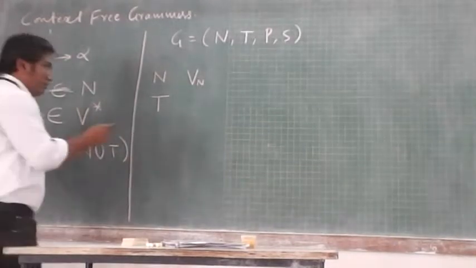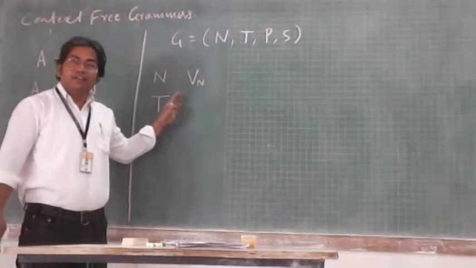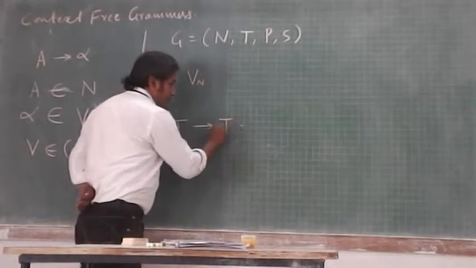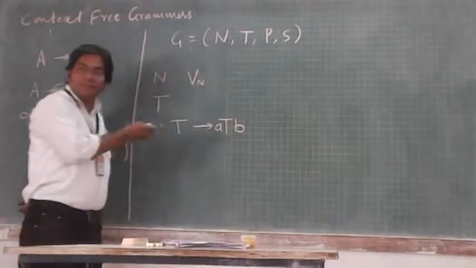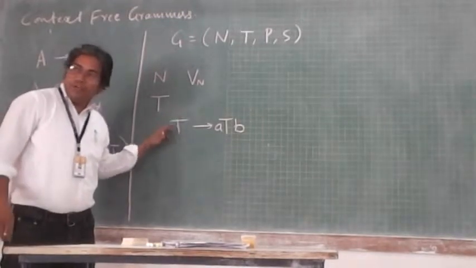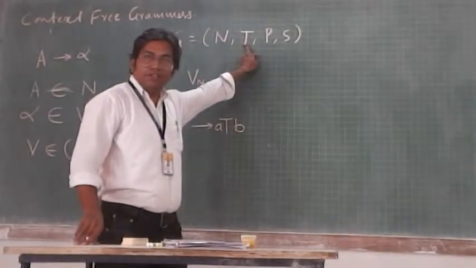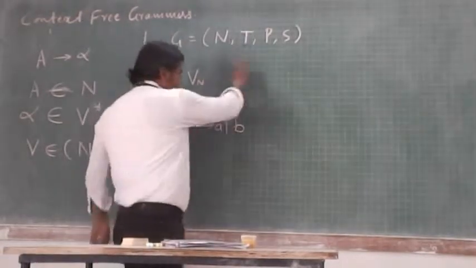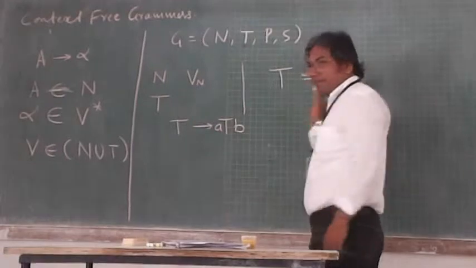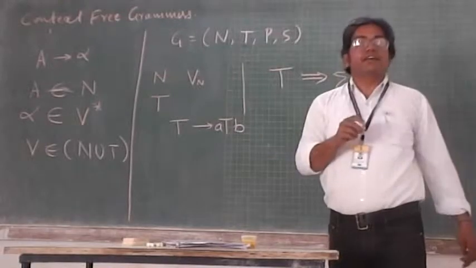Non-terminals we represent as capital letters. But somebody may use T in a production, for example, T implies ATS, ATB. At that time, whether this T means a variable or the set of terminals, there might be confusion. So T also we will change, and in further discussion we will represent it as sigma. Sigma is a set of terminals.